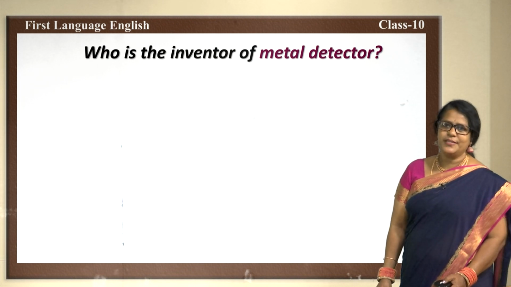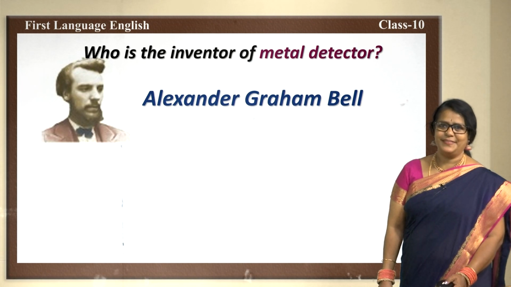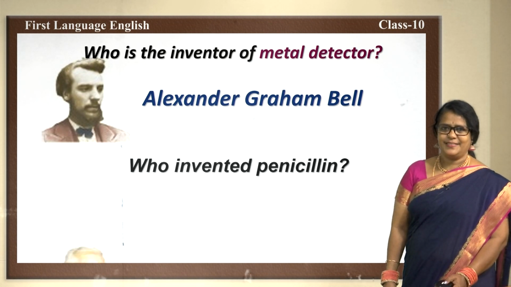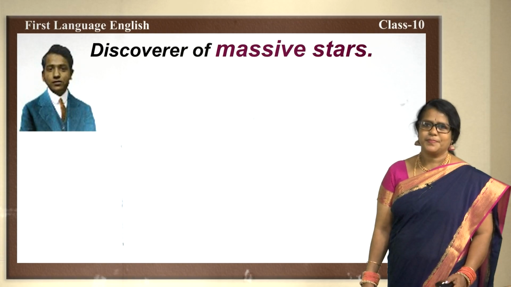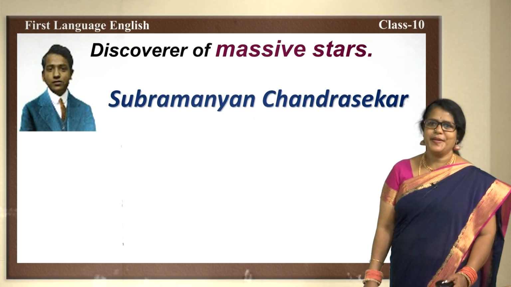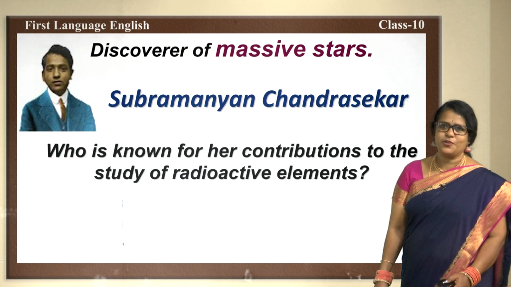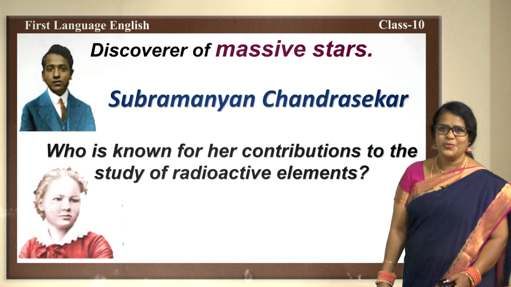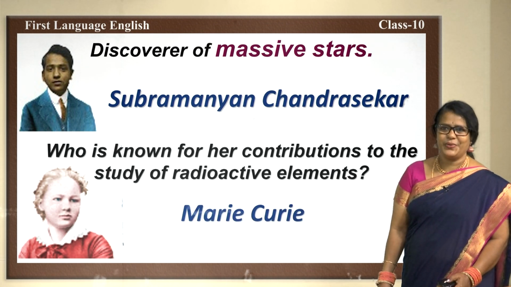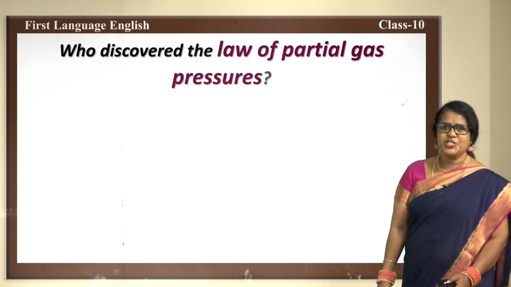Who is the inventor of metal detector? It is Alexander Graham Bell. Who invented penicillin? Alexander Fleming. Discoverer of massive stars? It is Subramanian Chandrasekhar. Who is known for his contribution to the study of radioactive elements? Who could she be? Marie Curie. Who discovered the law of partial gas pressure?